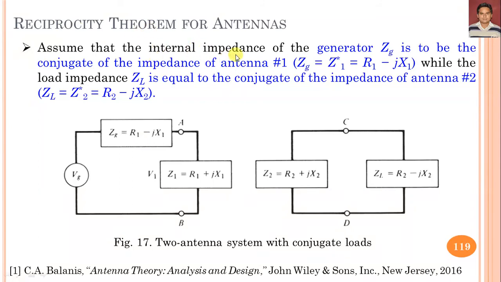It is assumed that the internal impedance of the source, or we can say the generator, having Zg, is the conjugate of the impedance of antenna 1. We can say Zg is equal to R1 minus jX1, while the load impedance Zl is equal to the conjugate of the impedance of antenna 2. Here you can see this is Zl, and it is equal to R2 minus jX2. So this is the two antenna system we have considered, and this antenna system is equivalent with the conjugate loads.